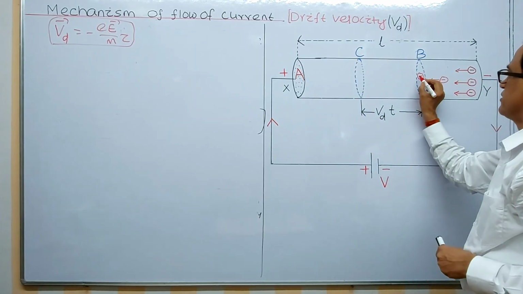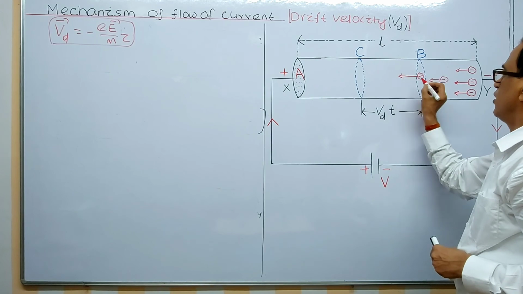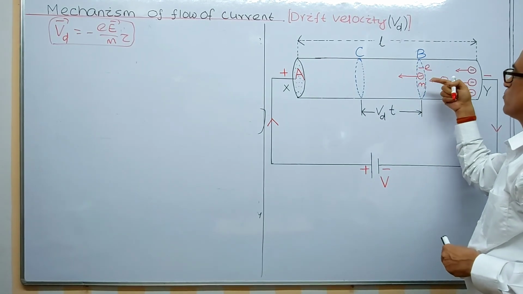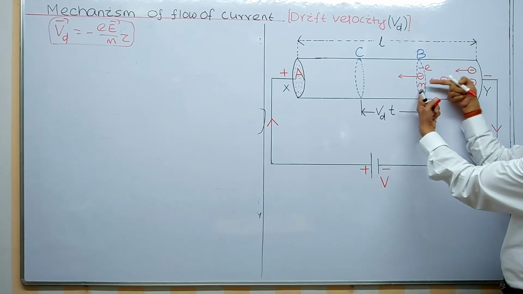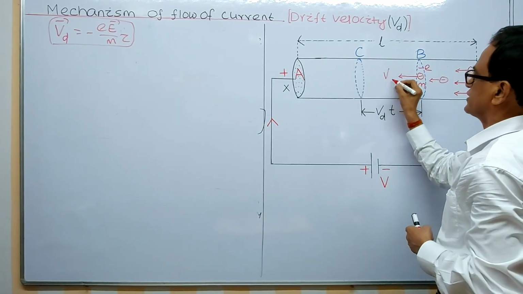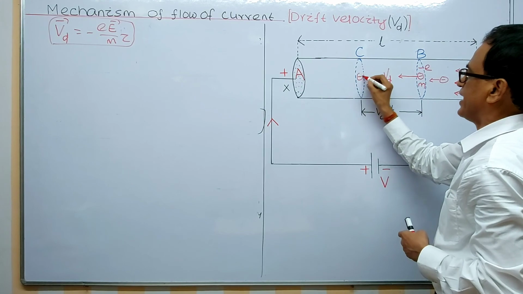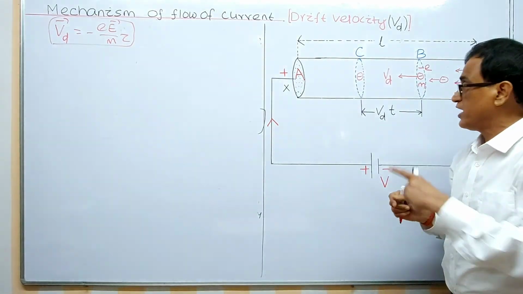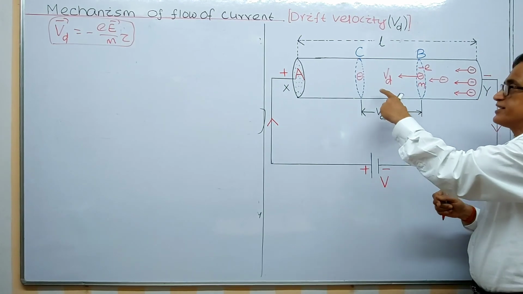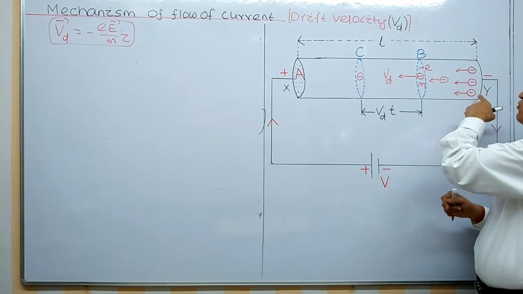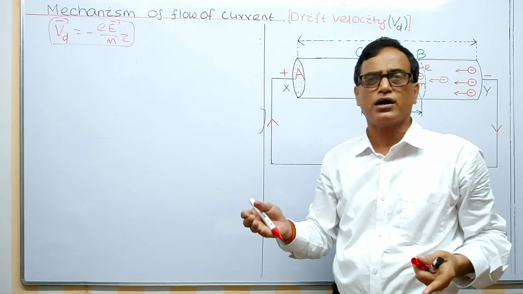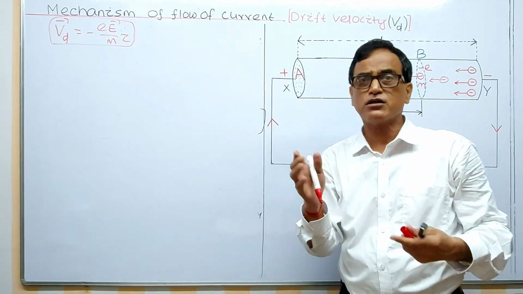So this is an electron of charge minus e, mass m, crossing this section with velocity Vd, and in time t, an arbitrary time, remember, it reaches this point. You may ask me, why shouldn't we take the total length? Because I do not know what length it will cover. I have taken an arbitrary time. That's why I have taken a section.